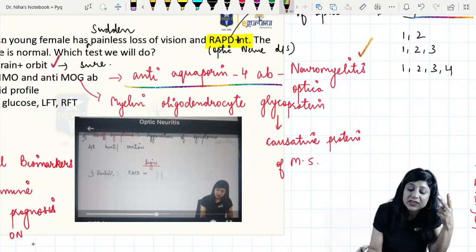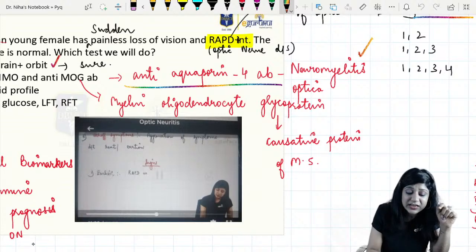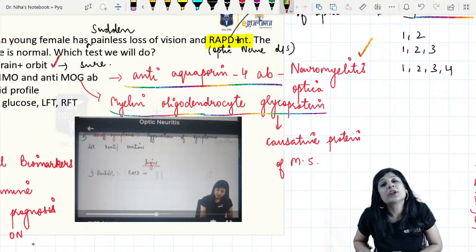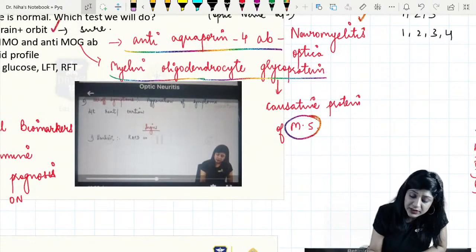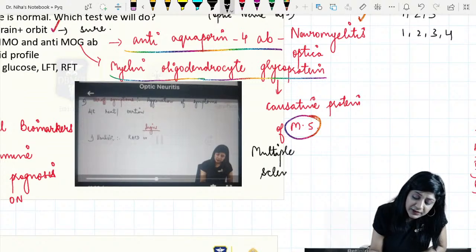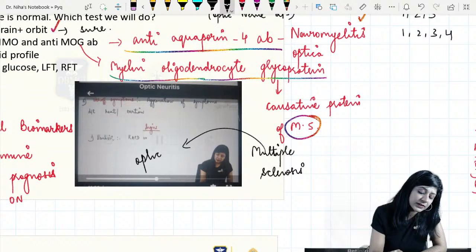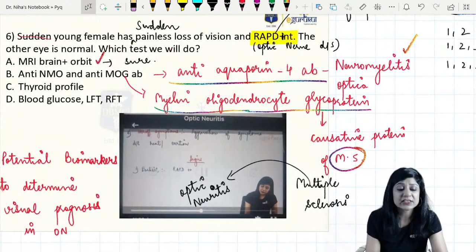We have got two things. One is this anti-aquaporin 4 antibody, which is involved in neuromyelitis optica, a demyelinating disorder. The second is MOG, that is myelin oligodendrocyte glycoprotein. This MOG glycoprotein is also involved in multiple sclerosis. And we know that multiple sclerosis is the most common cause of optic neuritis. So we have to do anti-NMO as well as MOG antibodies also.